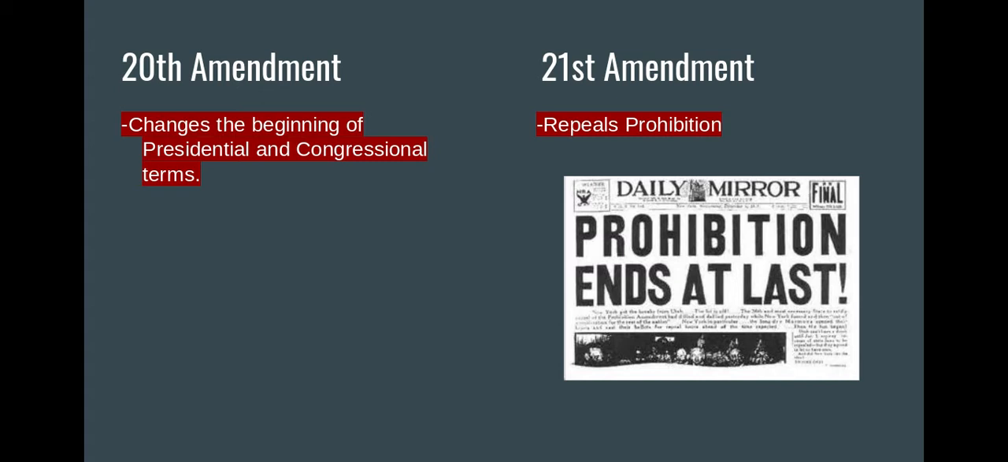And the 21st and 18th Amendments, those are the only 2 amendments that negate one another. And the 21st Amendment negated the 18th Amendment. Easy way to remember that is when you turn 21, you can legally drink alcohol. The 21st Amendment is the amendment that made alcohol legal again in the United States.